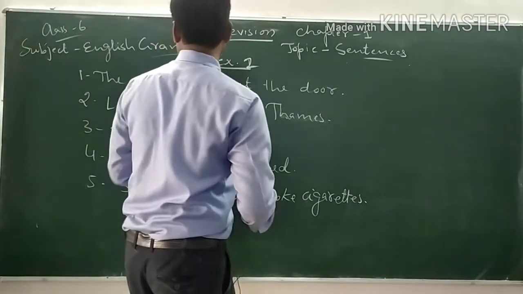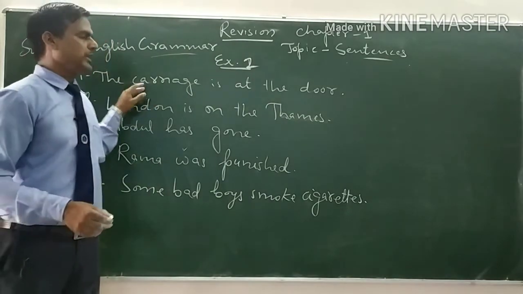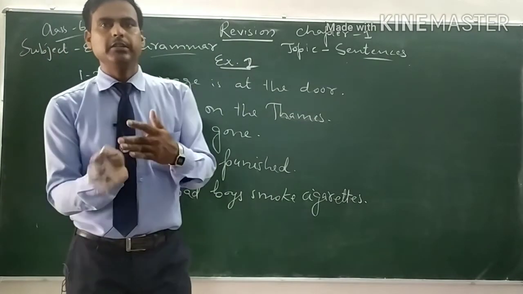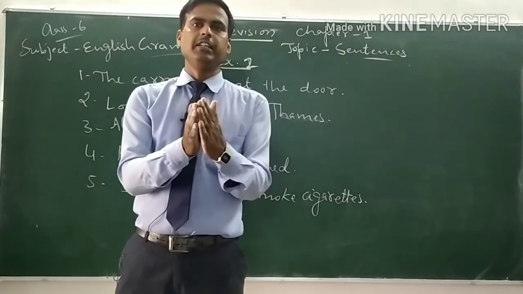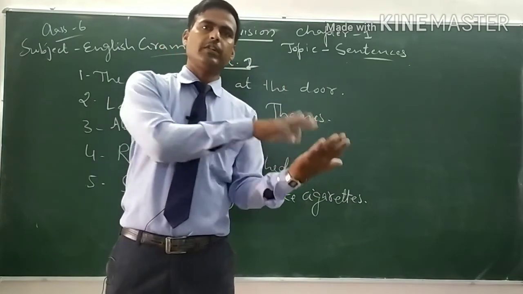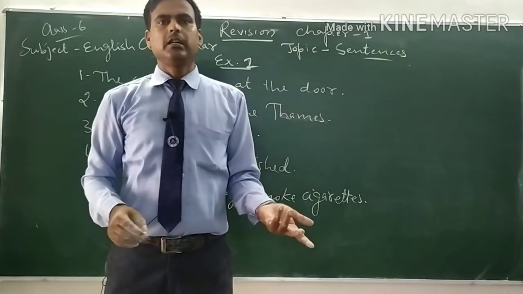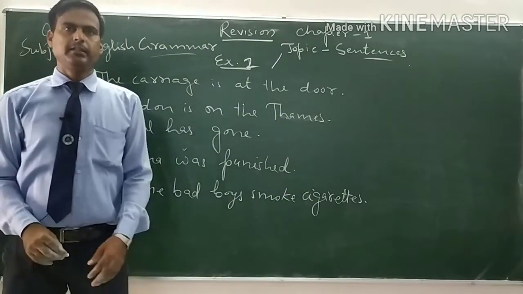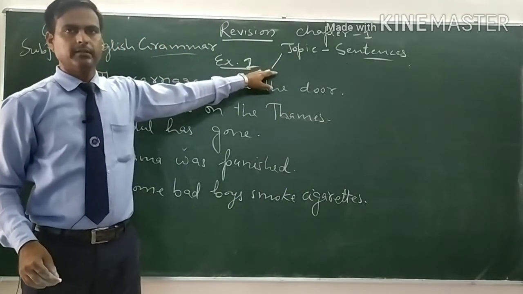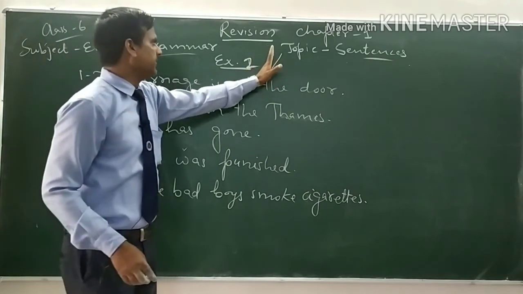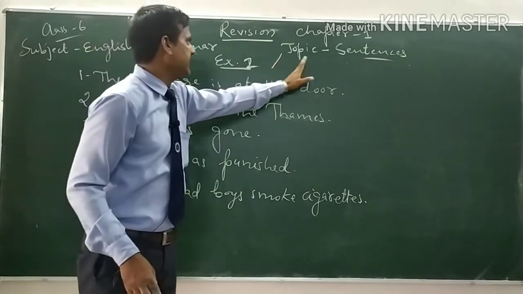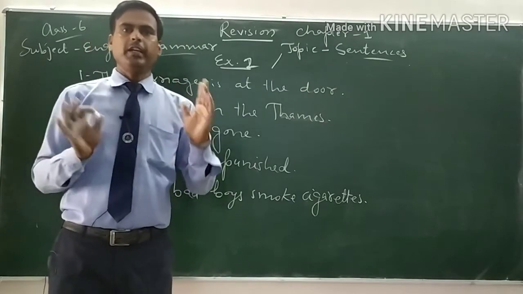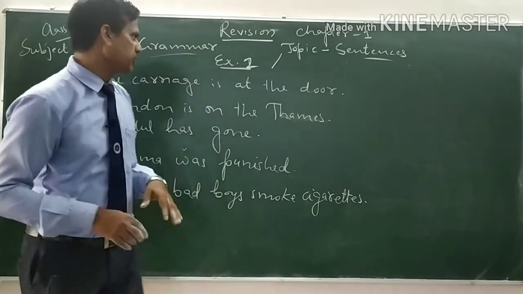So see these sentences. We have to divide these according to the subject and predicate. We have to divide into two parts: on one side the subject and on the other side the predicate, with the help of a slash like this. This side of the slash would be the subject and that side of the slash would be the predicate.